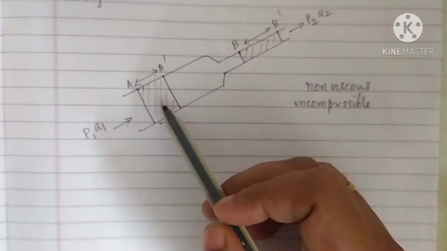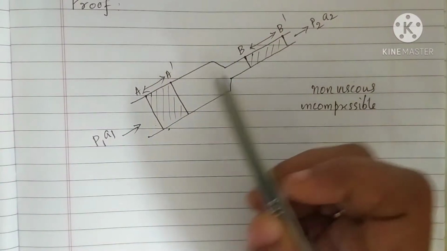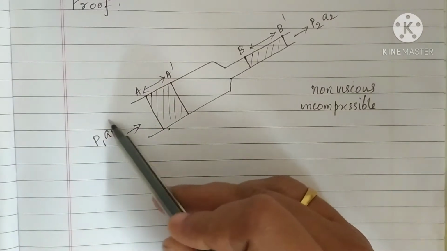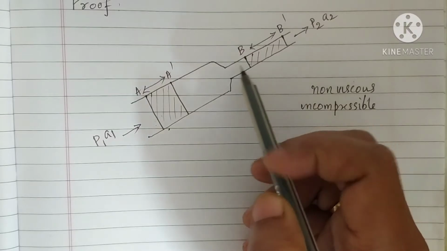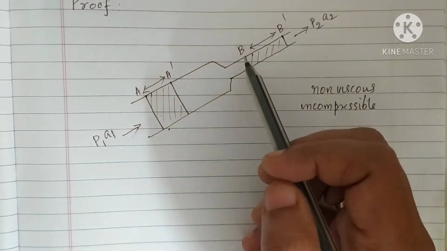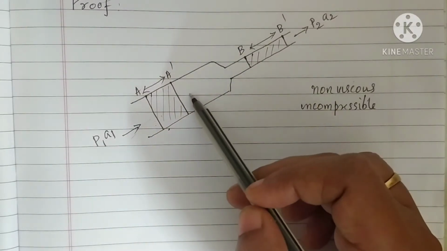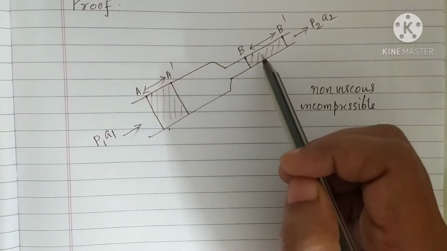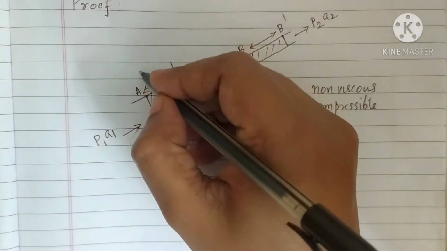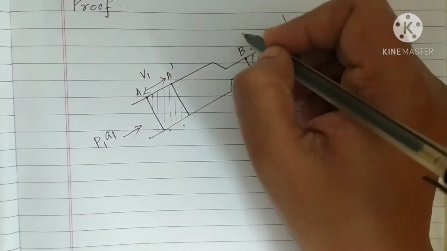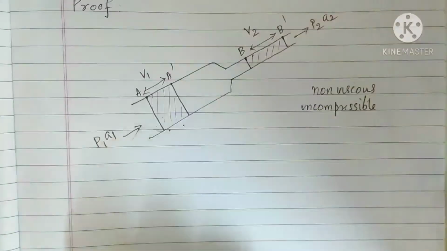Here you can see there are two areas. This is taken as A1, and this is A2. Now the velocity will also differ according to the area of cross section. So here the velocity is taken as v1 and here it is v2.